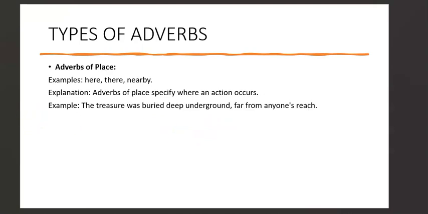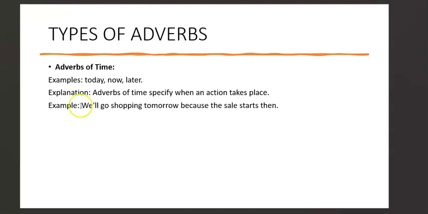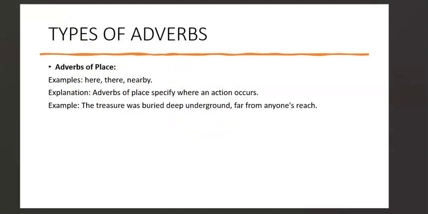Then here we have adverbs of place now. So after looking at the adverbs of time showing us when something is done, now, today, later, they answer the question when. The next type is the adverbs of place. Now with the adverbs of place, they tell us where. So they answer the question where. They tell us where an action occurred or where an action occurs.